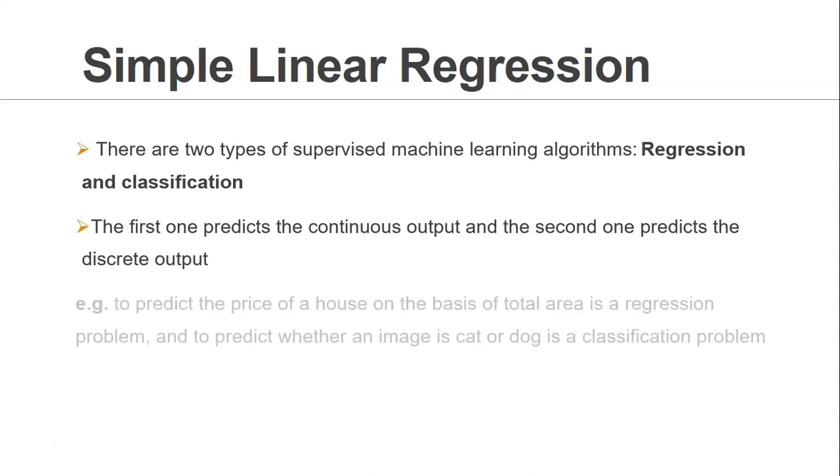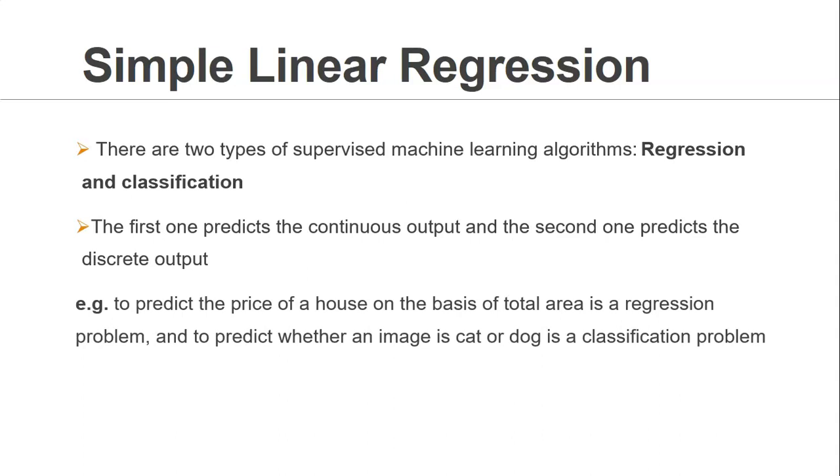Let's take one very specific example. Let's say in some modeling, you are trying to predict the price of a house. Now the price of a house, you can define in a continuous range. It can be 1 million, it can be 1.2 million, it can be 0.1 million, or it can be any continuous value. So obviously you have to go towards the regression families of algorithms for the modeling purpose.